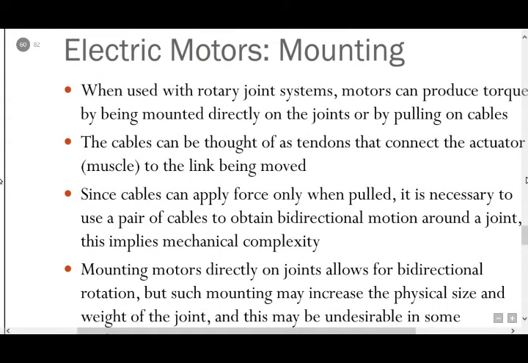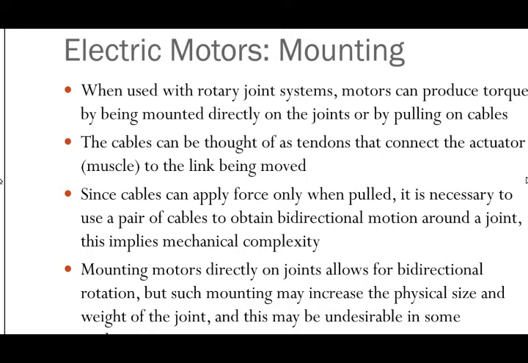Electric motors mounting. When used with rotary joint systems, motors can produce torque by being mounted directly on the joints or pulling on cables. The cables can be thought of as tendons that connect the actuator to the link being moved.